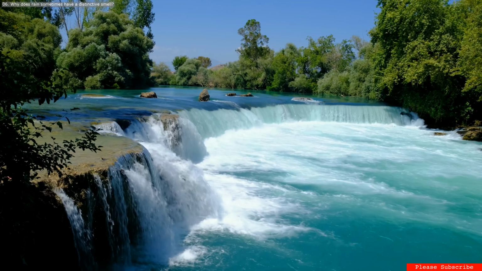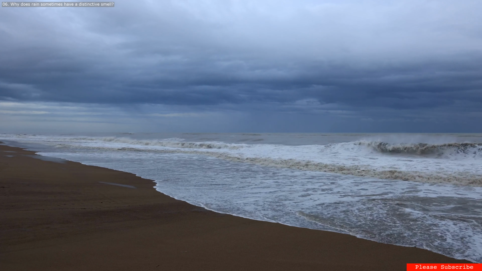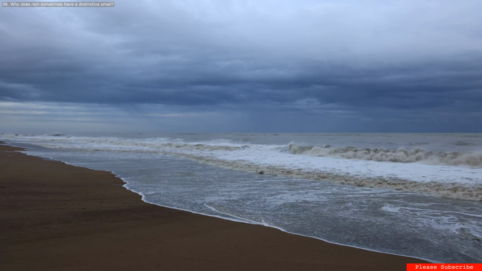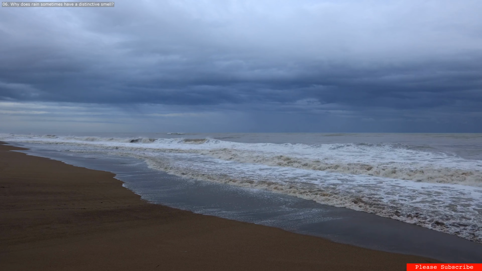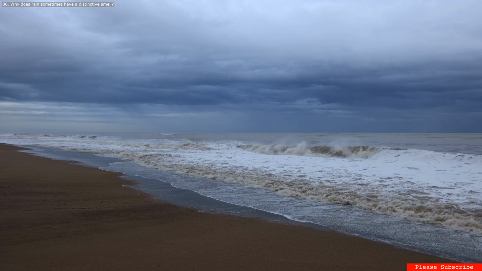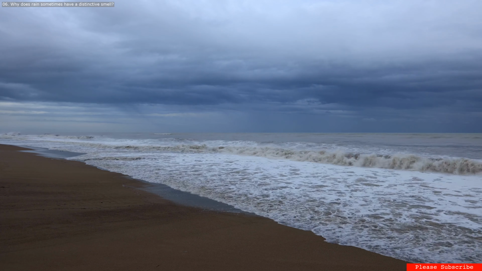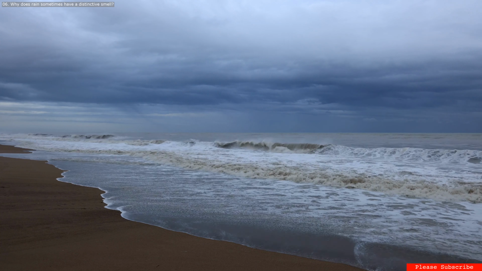Rain sometimes has a distinctive smell due to a phenomenon known as petrichor. Petrichor is the earthy scent that is released when rain falls on dry soil or rocks. It is caused by a combination of factors including the release of oils and compounds from plants, bacteria in the soil, and the moistening of dry surfaces. These factors create a distinct aroma that many people find refreshing or nostalgic.